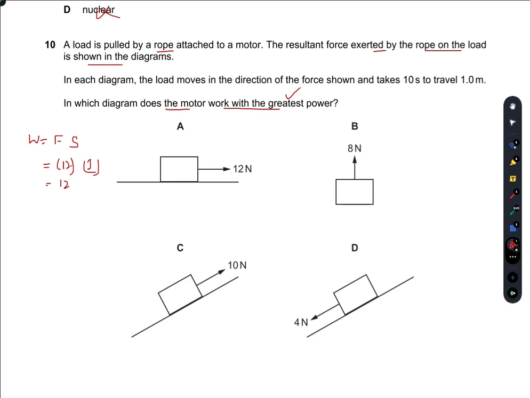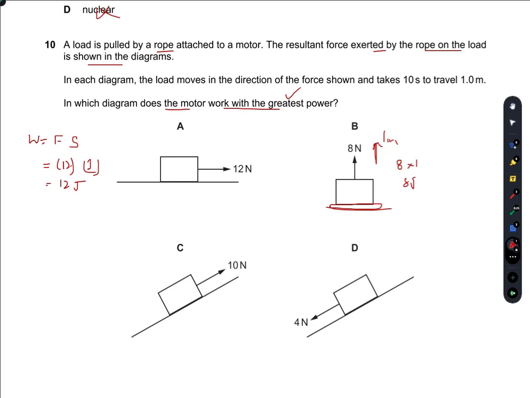So, in A it would be 12 joules. In B it would be 8. I cannot define the motion of B because, no, sorry, it moves 1 meter up, but there is not any surface where it initially was. So I think this is a false statement, but still we can write 8 multiply 1 is equal to 8 joules.